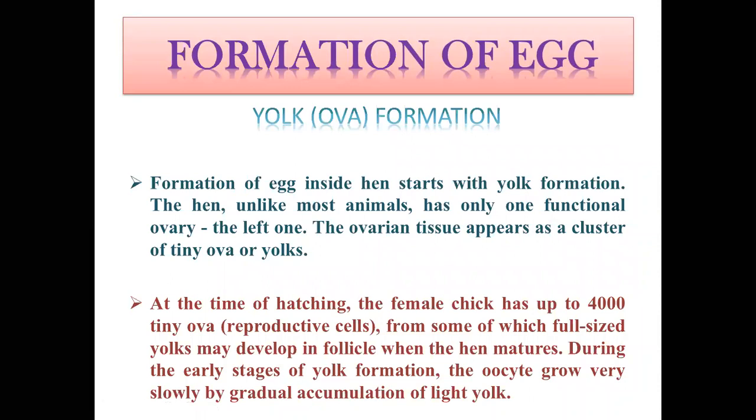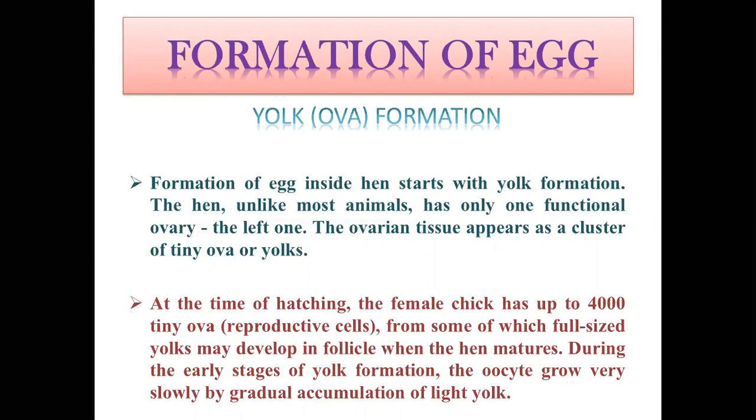So now we will start with the formation of the egg. It is simply common sense that first there will be formation of the egg yolk, then formation of albumin surrounding the yolk, then formation of the cell membrane, and lastly formation of the egg shell. So first we will start with the yolk formation. In birds, the ovum is produced by the ovary itself. So formation of the egg inside the hen starts with the yolk formation.